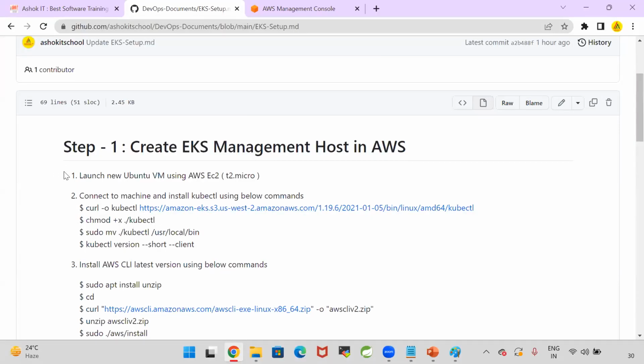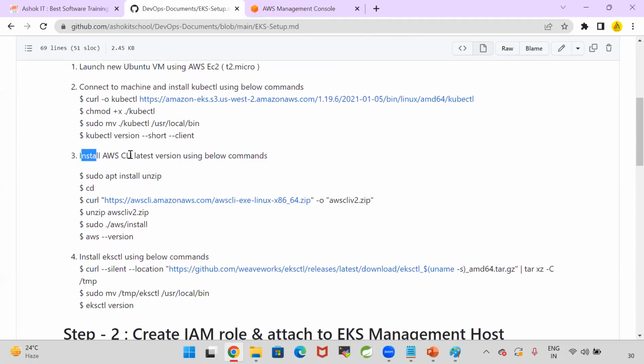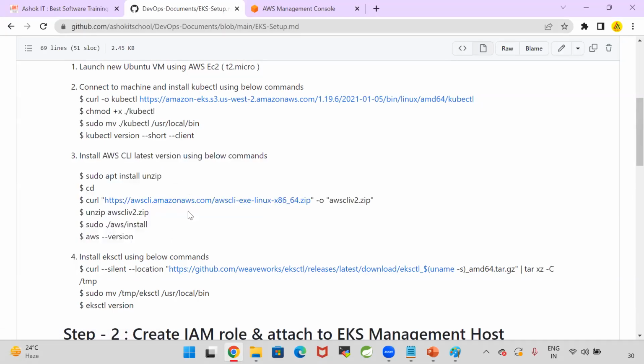I have given the steps. Launch a new Ubuntu VM using AWS EC2, T2 micro. This client machine is a micro machine only. No need to pay anything for that. It is free of cost. After that, connect to the machine and install kubectl using the below commands. Directly, I'm telling how to install the kubectl. And you can install the AWS CLI latest version using the below commands.